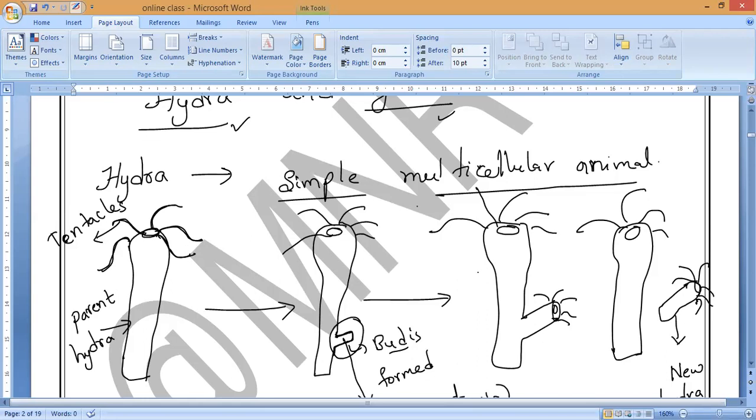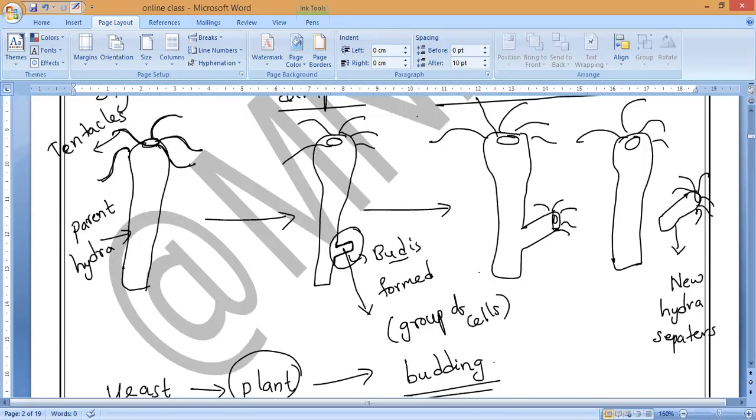Clear, everybody? Now Hydra, you can keep Hydra as the heading and draw these four figures. So what is the initial stage? A small bud will form. Later this bud is also a group of cells. It is not a single cell. A group of cells will be together and they will form a new bud. And this bud will grow into a new Hydra. And later, the new Hydra will separate. Is it okay? Clear, everybody?